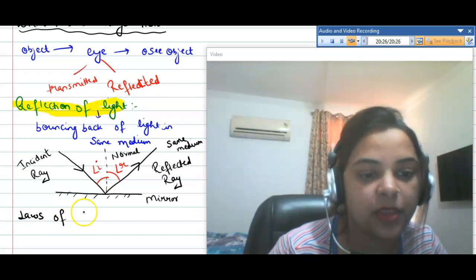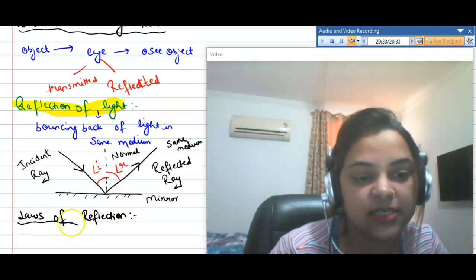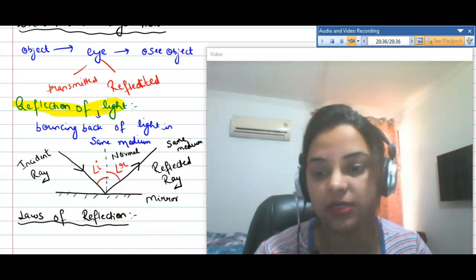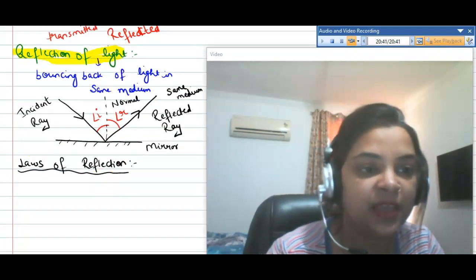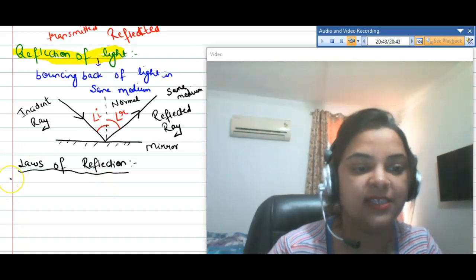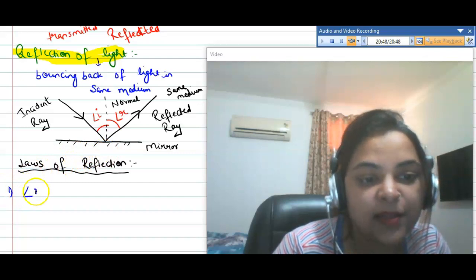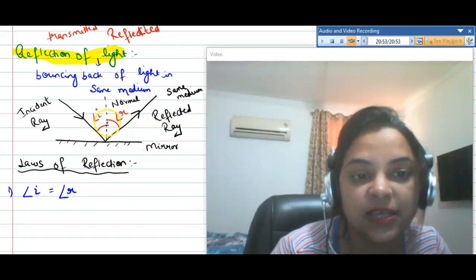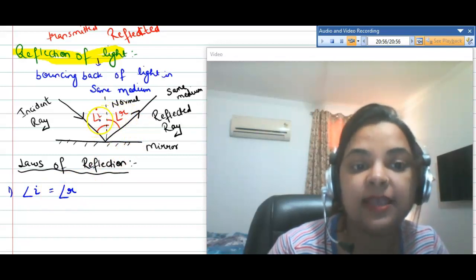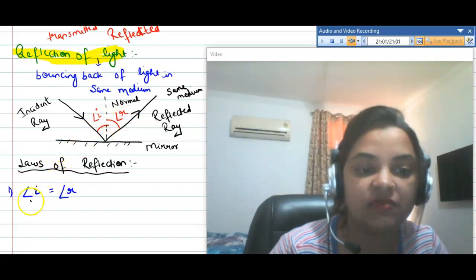Laws of reflection. So basically we have two laws of reflection, right? Number one, just write down angle of incidence. Okay, number one, we can write that the angle of incidence is always equal to the angle of reflection. Angle of incidence, that is angle I, is always equal to angle R. That is one of the laws of reflection of light.